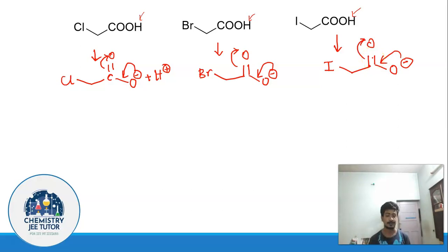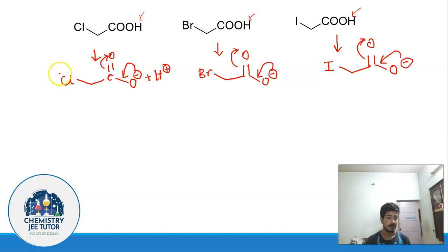And mind it, these structures which you are going to get after resonance are equivalent resonating structures. So in all three cases they are going to be equivalent resonating structures, so they are quite stable. Now the thing is, how are you going to compare them?